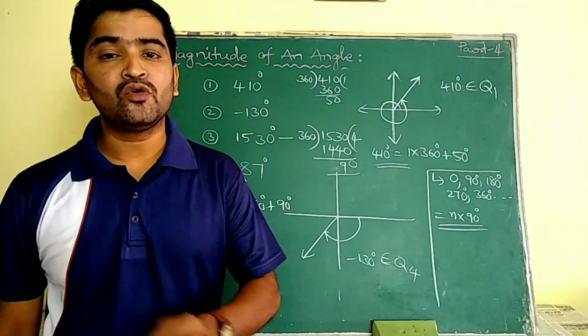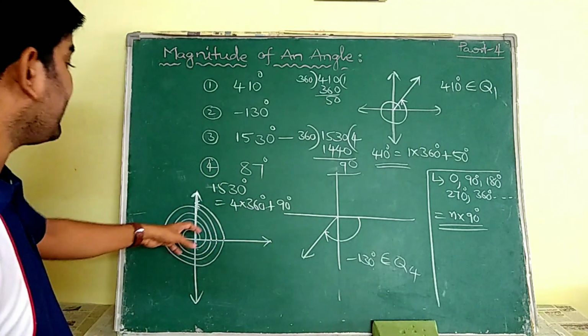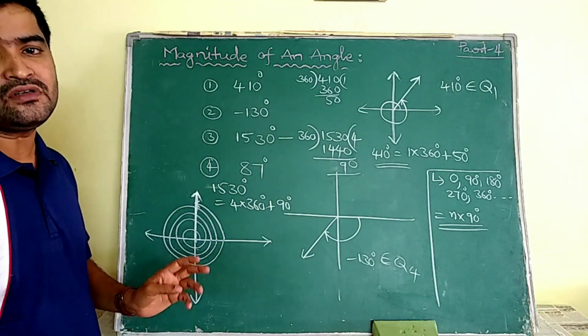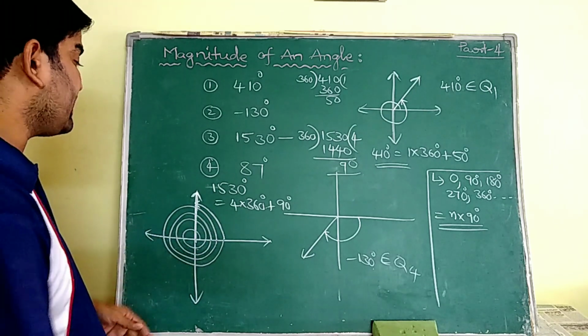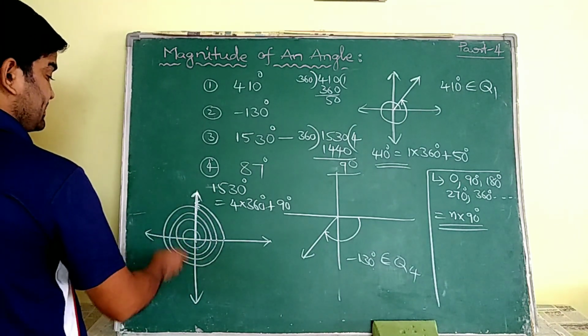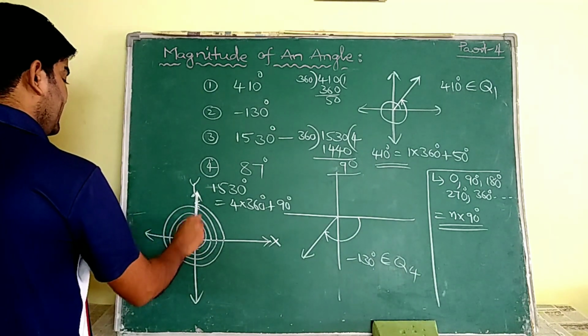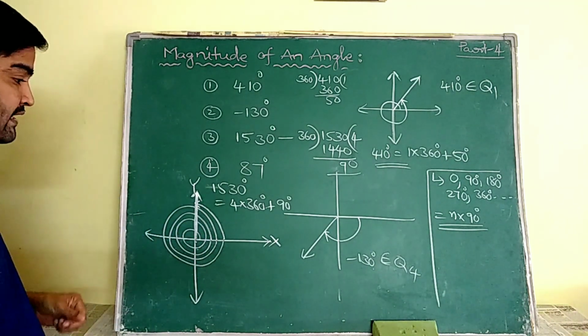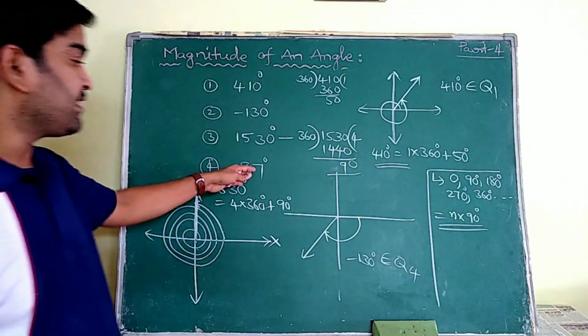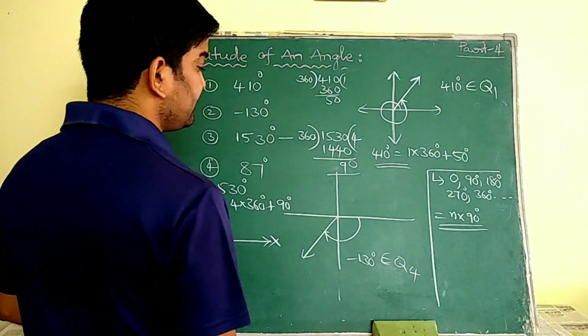All the multiples of 90 do not belong to any quadrant. Those are boundary angles. So this 1530 does not belong to any quadrant. It belongs to the positive y-axis, because the angle lies here. That is the boundary angle. And coming to this 87, it is very clear.